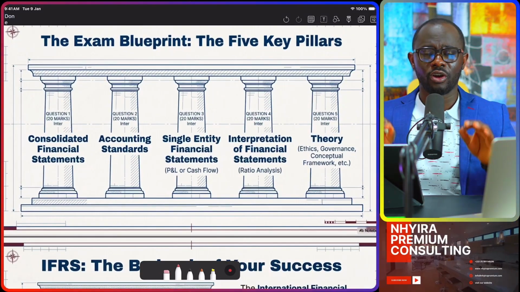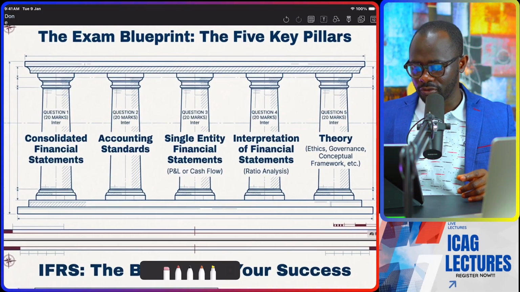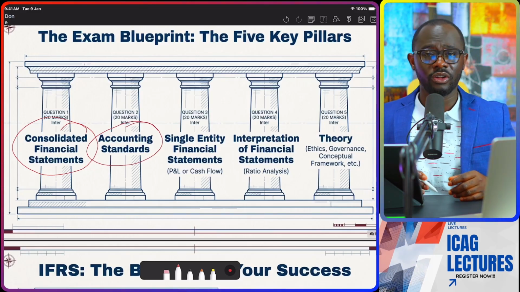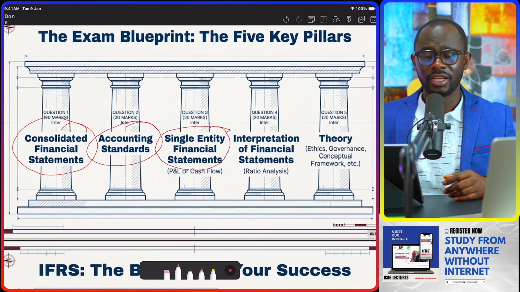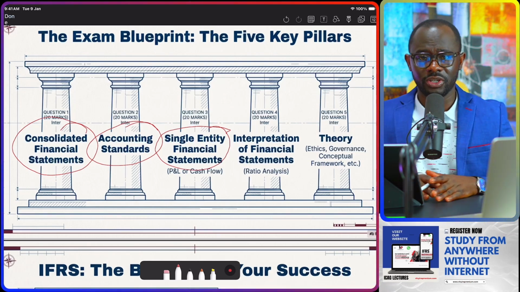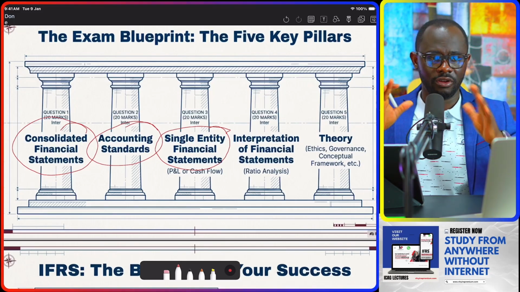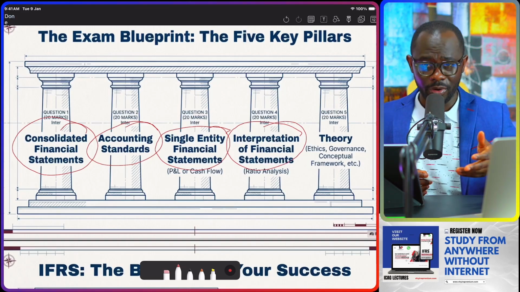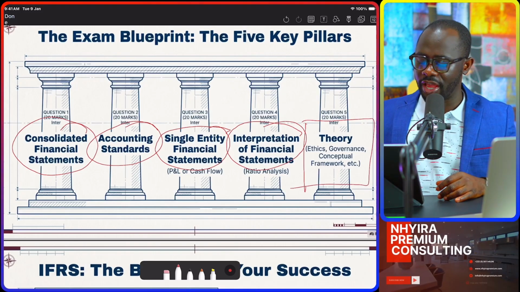So what is the scope of the corporate reporting syllabus, and what are the key issues here? Question 1, always for 20 marks, is going to be on consolidated financial statements. Question 2 will be on the IFRS, the accounting standards. Question 3 will be on the single entity financial statement. This can either be the statement of financial performance and position and changes in equity, or the cash flow statement. So you need to be mindful of that. Question 4 is going to be interpretation of financial statements, or what we refer to as ratio analysis. Then question 5 is going to be theory areas.